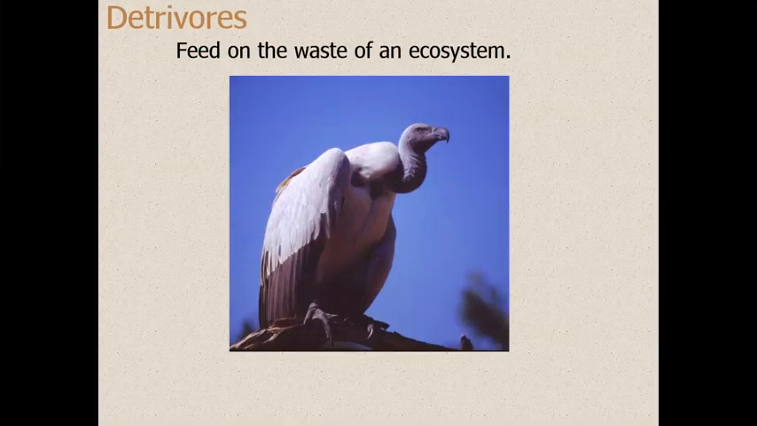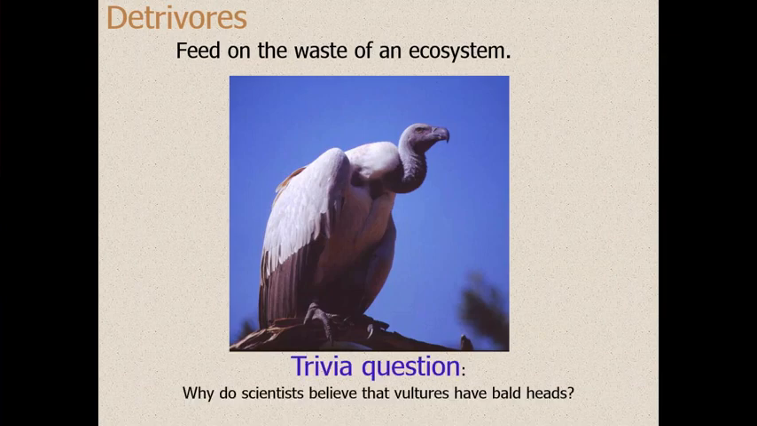All right, there is a fourth class of consumers or heterotrophs called detritivores. Detritivores are feeding on the waste of an ecosystem, like a vulture. So dead things, they're eating dead things. Trivia question: why do scientists believe that vultures have bald heads? It's a mutation that they think is beneficial to vultures because vultures are sticking their heads into rotting carcasses.